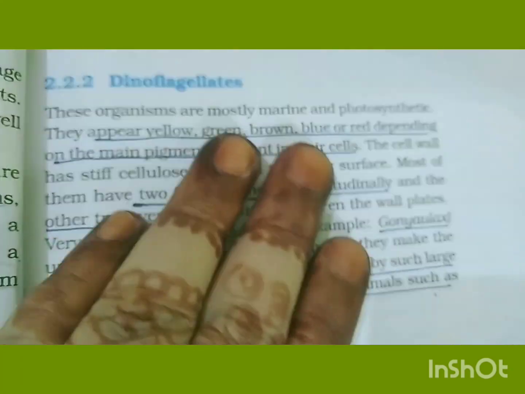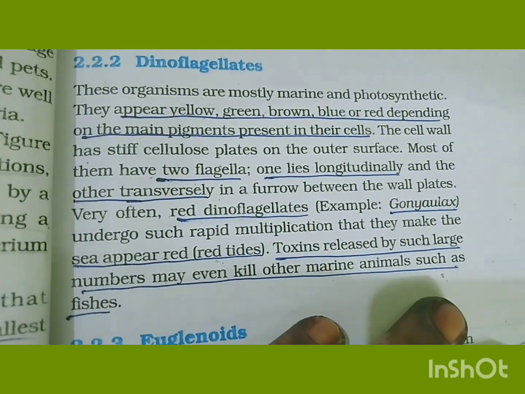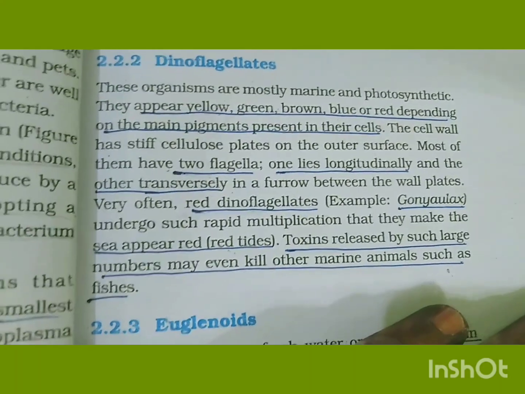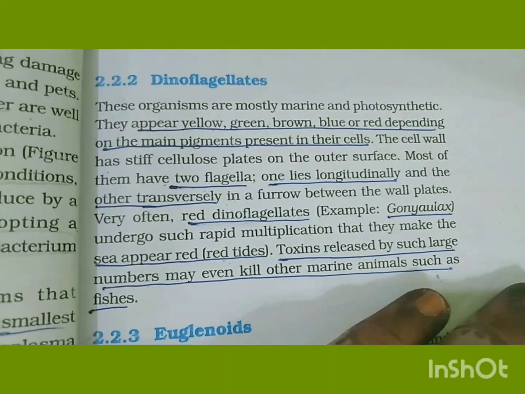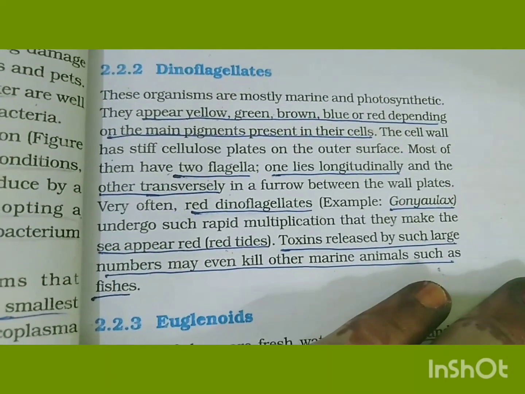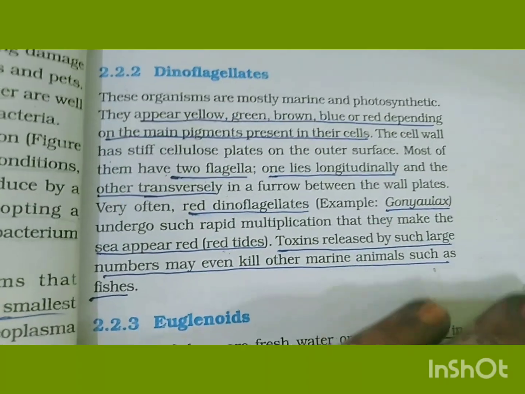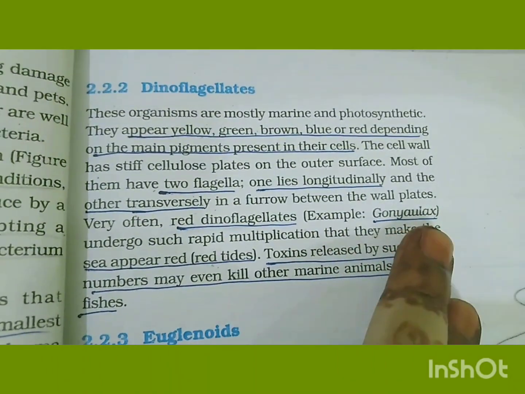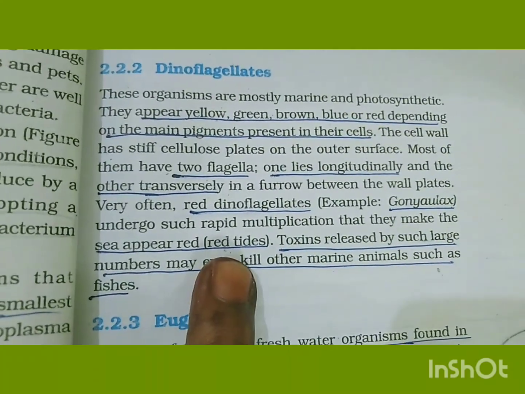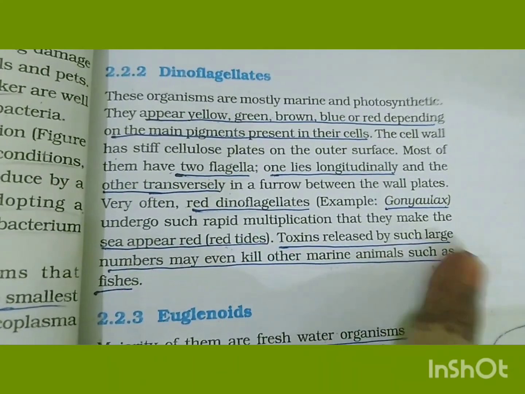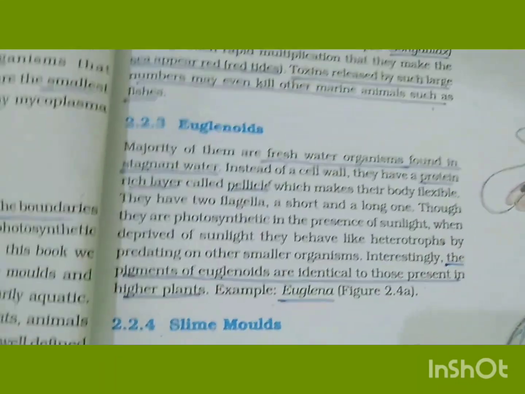Dinoflagellates. These organisms are mostly marine and photosynthetic. They appear yellow, brown, green, blue or red depending on the main pigment present in their cells. The cell wall has stiff cellulosic plates on the outer surface. Most of them have two flagella, one lying longitudinally and the other transversely in a furrow between the wall plates. Very often, red dinoflagellates, for example Gonyaulax, undergo such rapid multiplication that they make the sea appear red, causing red tides. Toxins released by such large numbers may even kill other marine animals such as fishes.